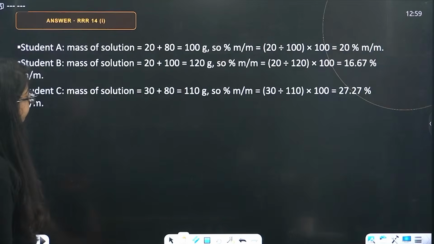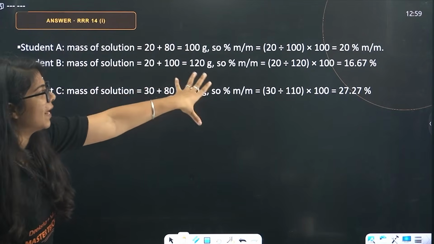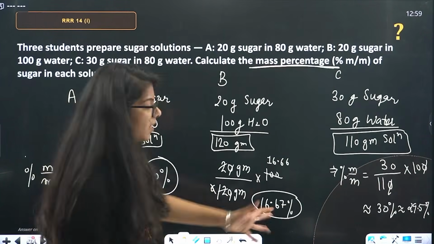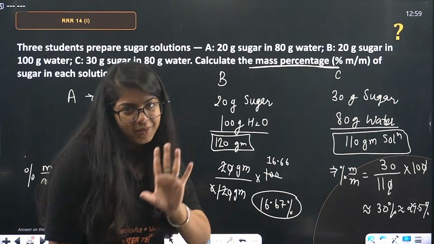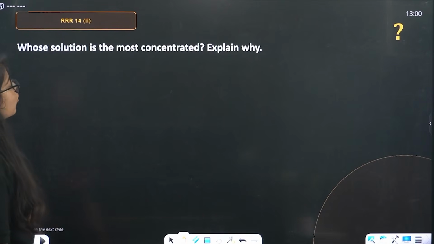Done? Yes. So, beta, this is all the calculation you will do: 20%, 16.7%, and 27.27%, almost equal to 30%. Done. Next, beta, whose solution is the most concentrated?